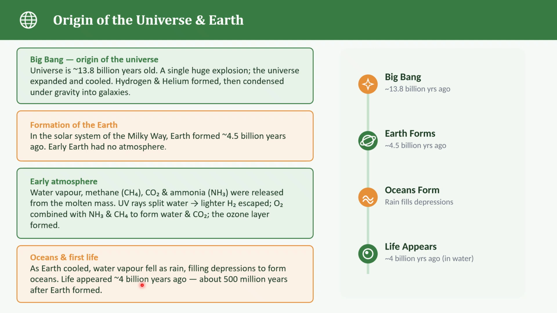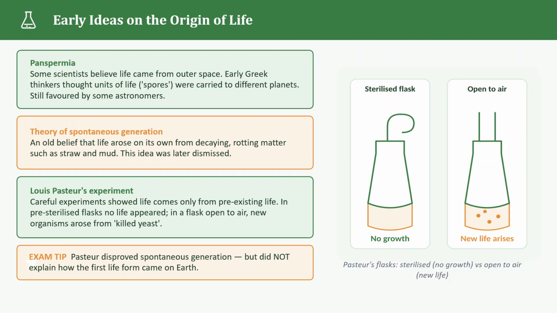So now, see, earth is formed and earth cooled, rainfall occurred and oceans were formed and conditions became suitable for life. But still, we have one big question: where did the first life come from? So let's see what different ideas scientists have suggested. Early ideas on the origin of life.